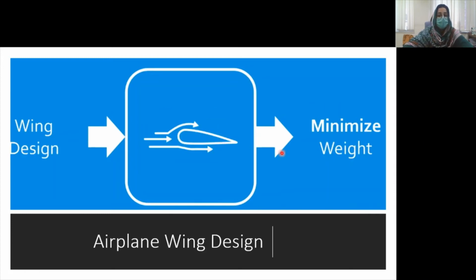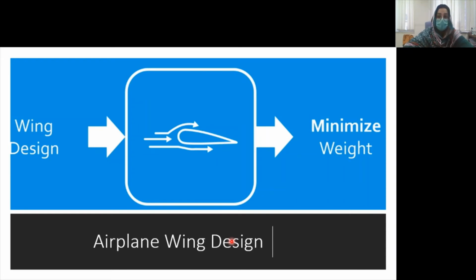Let's see another, the airplane wing design. In this problem, we need to design an airplane wing so that it can minimize the weight while maintaining the airplane infrastructure strength. So here is what we will do. We will take again different designs that could be built with the specified strength maintenance, and then we will see how much they minimize the overall weight while keeping the strength intact, of course, because the strength is our constraint. The strength should be kept intact, and the weight should be minimized.